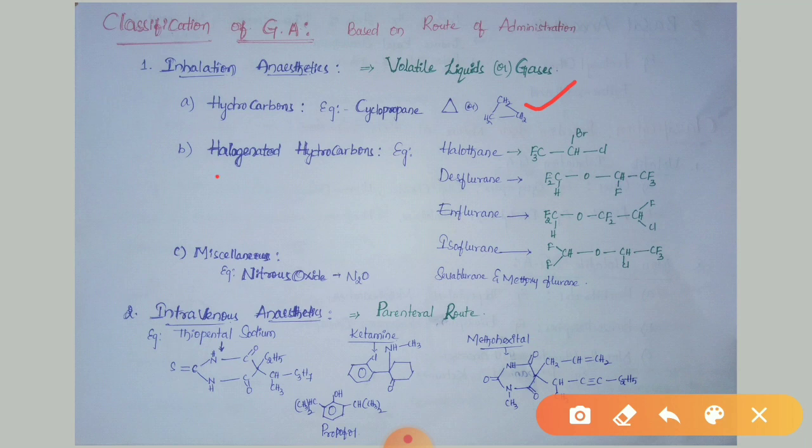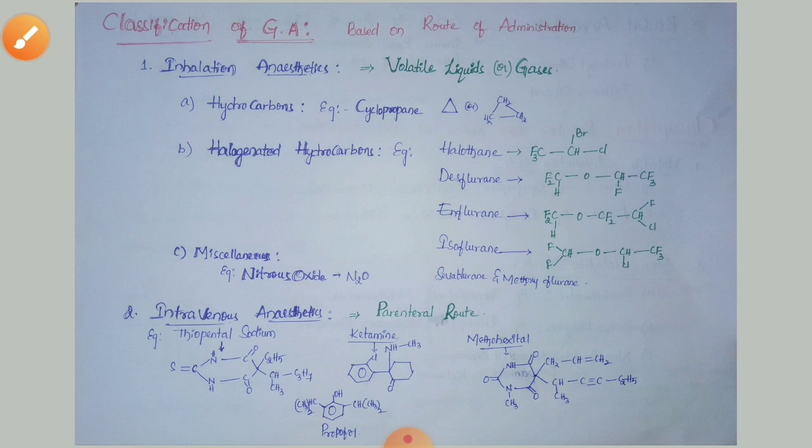The next category is halogenated hydrocarbons. That means the hydrocarbons which have halogens. Halogens are nothing but fluorine, chlorine, bromine, and iodine. Examples for this category are halothane, desflurane, enflurane, isoflurane, sevoflurane, and methoxyflurane. The miscellaneous category has the example nitrous oxide.